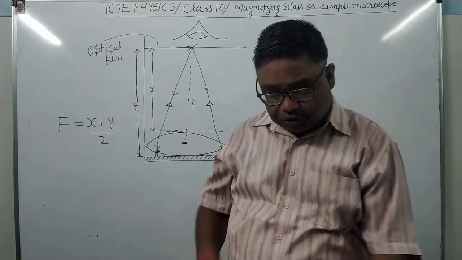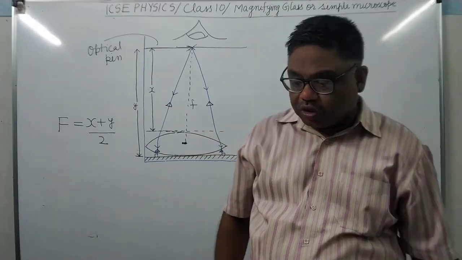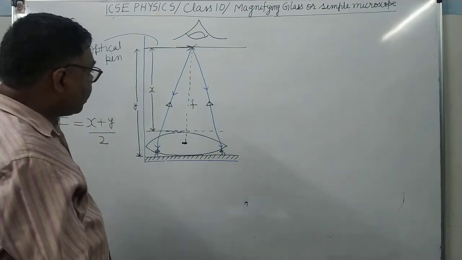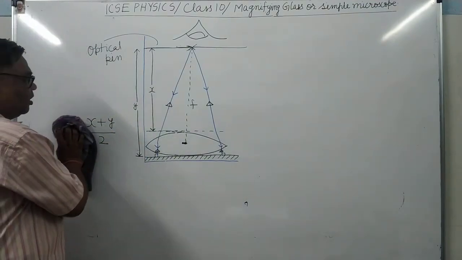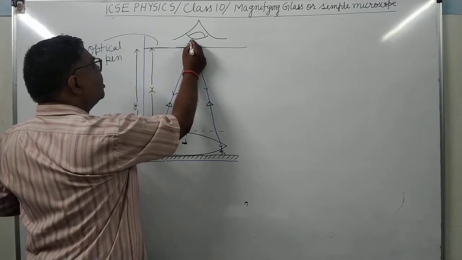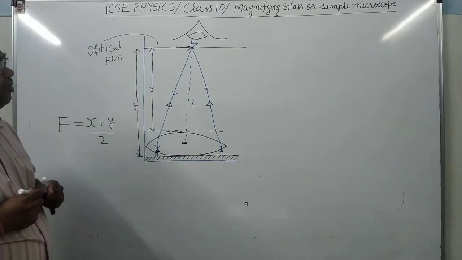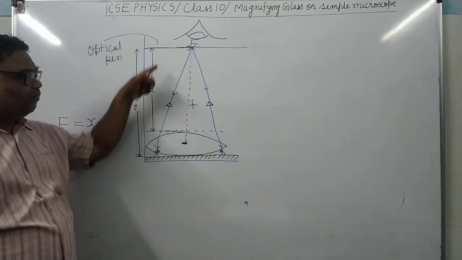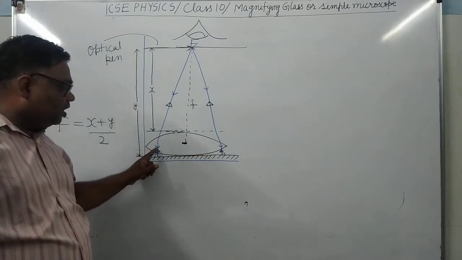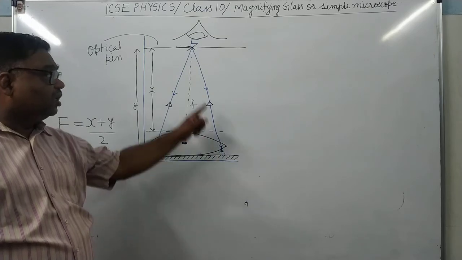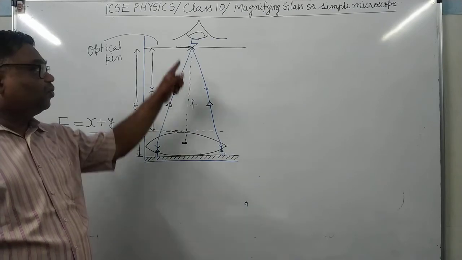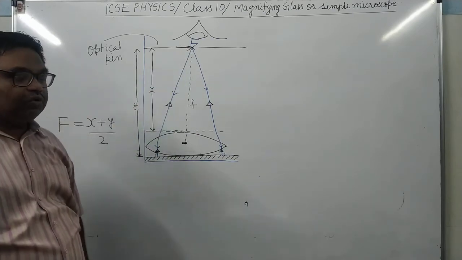It's clear? Now see here, there is one more case in which we use the optical bench, but applying the same thing. Now here, why will this distance be the focal length? Only when the rays diverge from the focal point do they become parallel to the principal axis. Therefore this will be the focal point and this distance will be equal to the focal length.